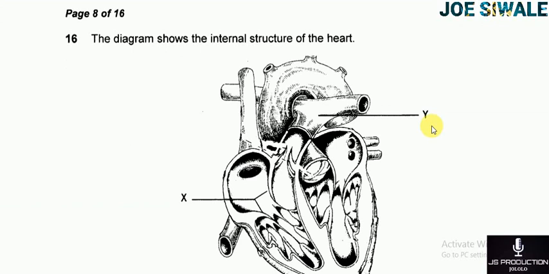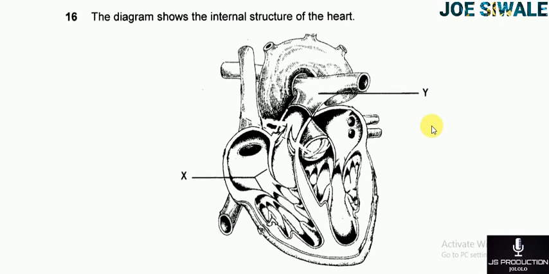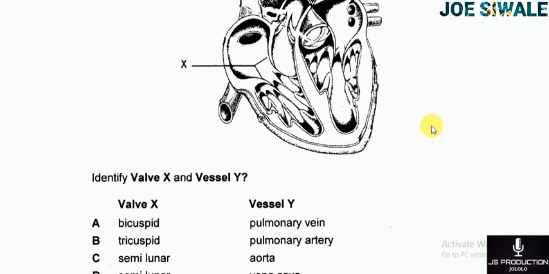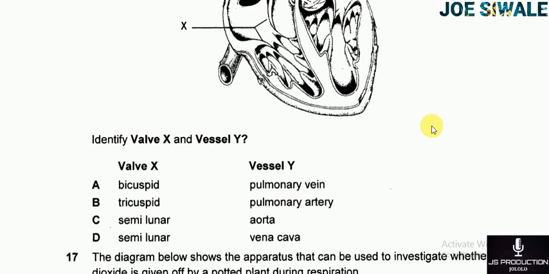Question 16 reads, the diagram shows the internal structure of the heart. So I have parts X and Y. Identify valve X and vessel Y. So multiple choice A, valve X is the bicuspid, vessel Y is the pulmonary vein.